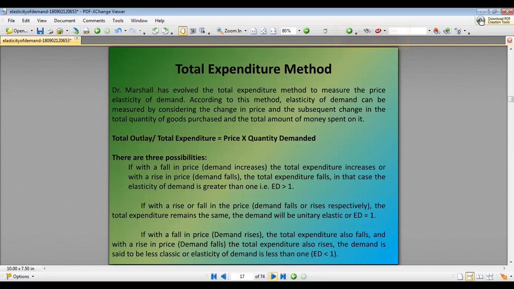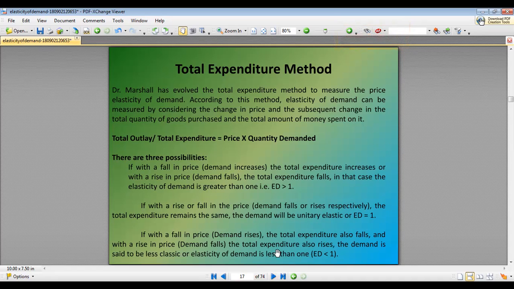So the total expenditure method, or total outlay method, measures the price elasticity of demand. According to this method, elasticity of demand can be measured by considering the change in price and the subsequent change in the total quantity of goods purchased and the total amount of money spent on it. Total outlay or total expenditure is equal to price multiplied by the quantity demanded.